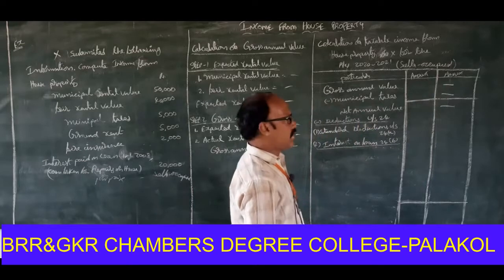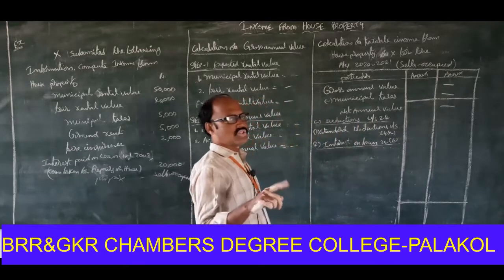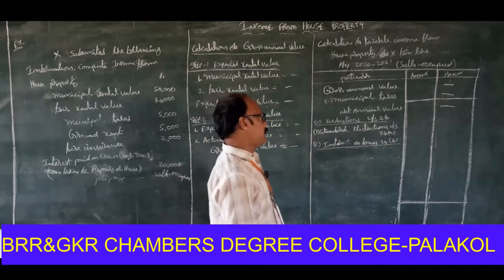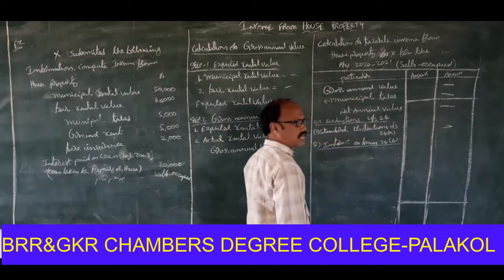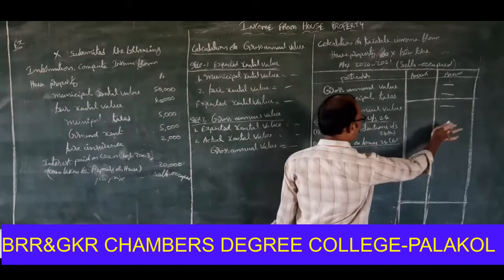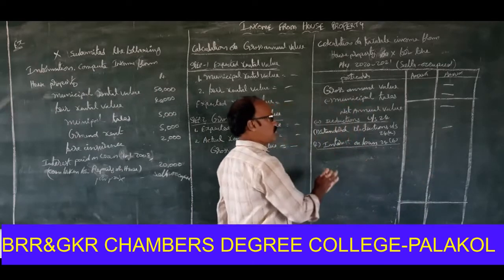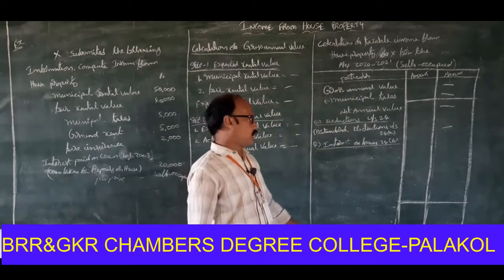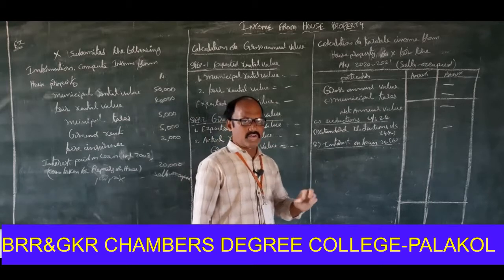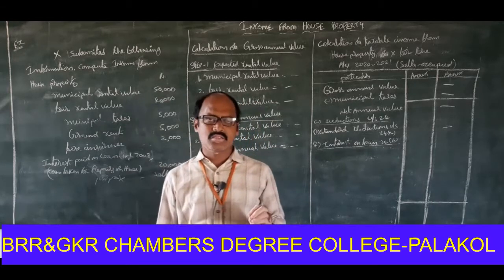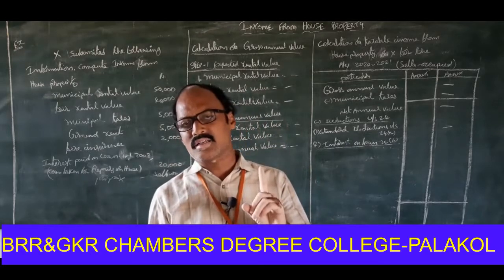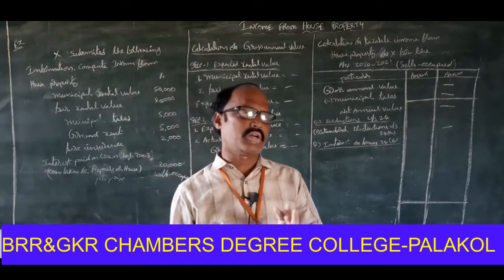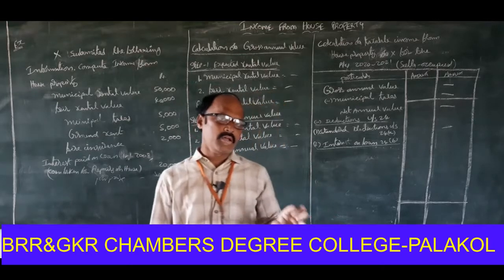Whenever the net annual value is 0, automatically the standard deduction under section 24A is also nil. Now the most important one: whenever the house property is self-occupied, only one deduction is allowed, that is interest on loan under section 24B.